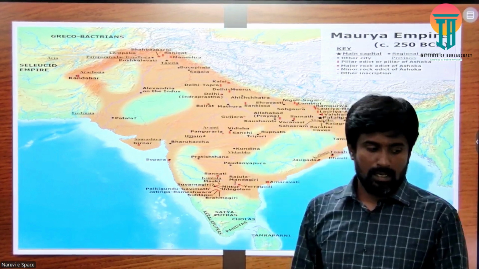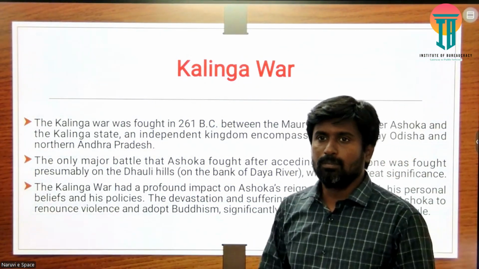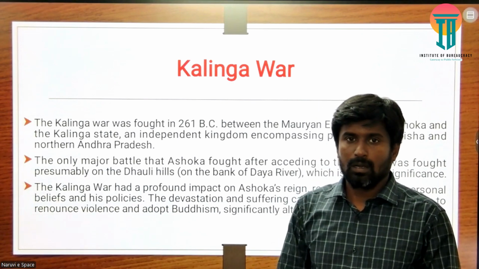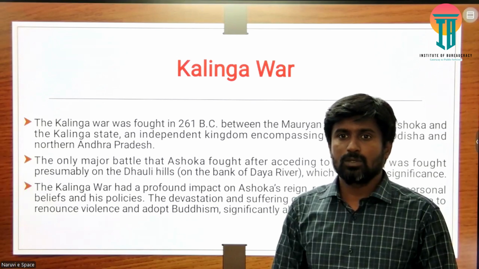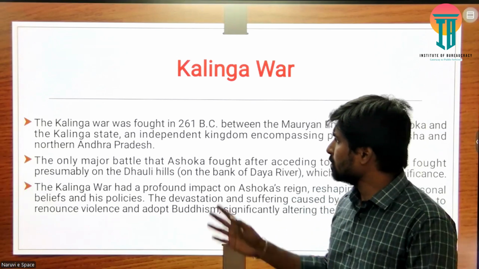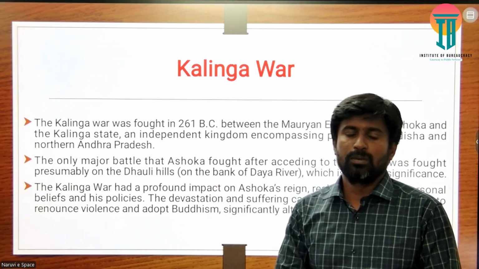So what made Ashoka introduce his policy of Dhamma? One of the major wars which he contested was the Kalinga War. It was held in the year 261 BC.